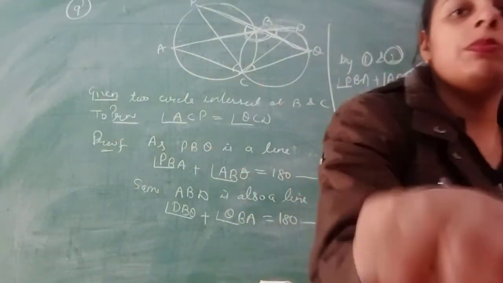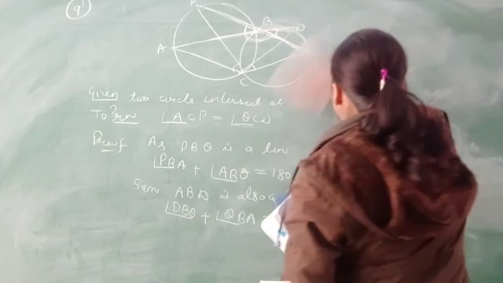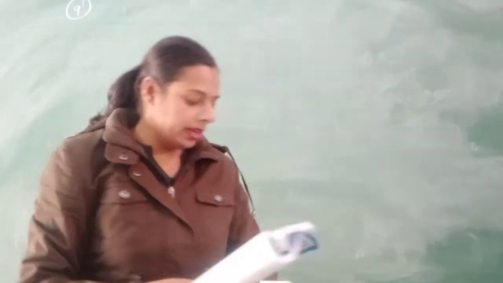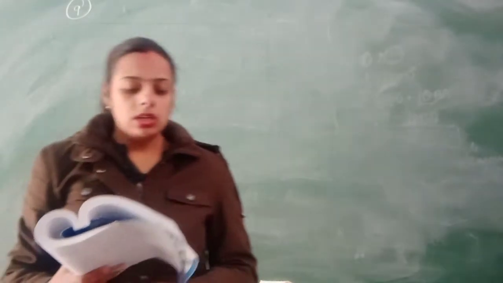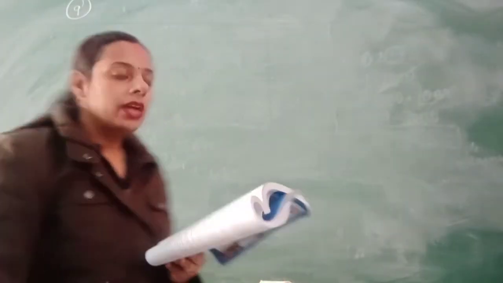Come to question number 10. What is your question number 10 here? If the circles are drawn taking two sides of a triangle as a diameter.